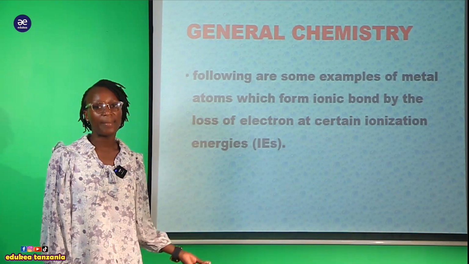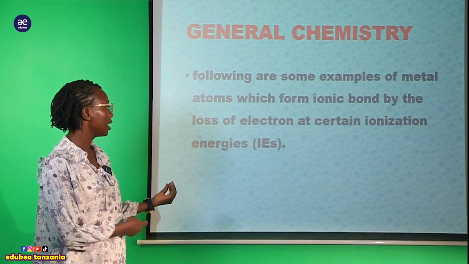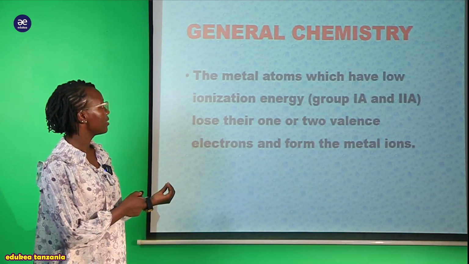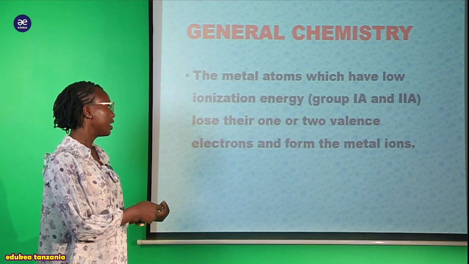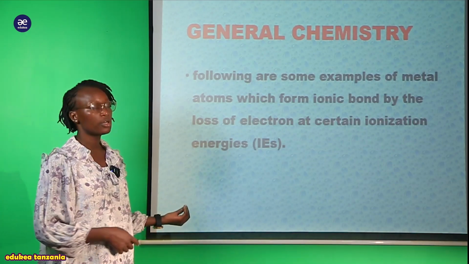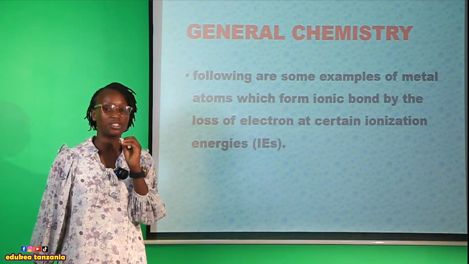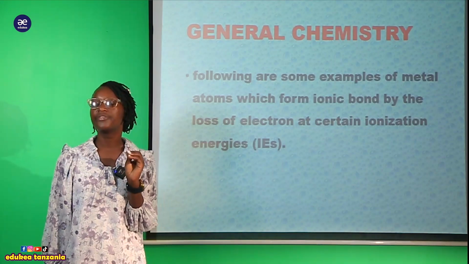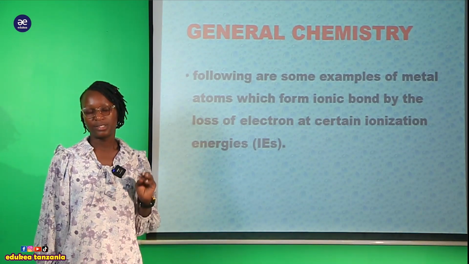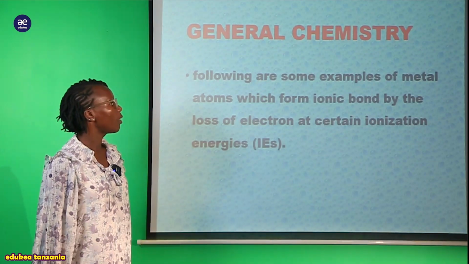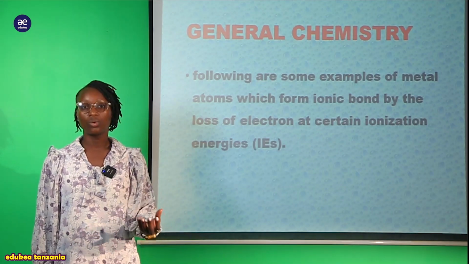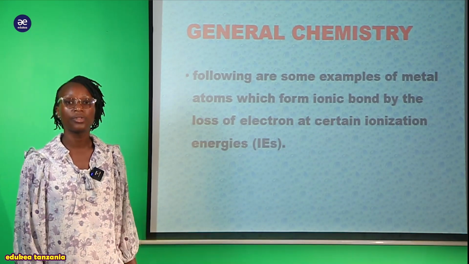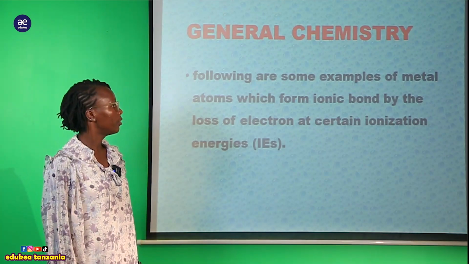Hasa kumbuka tumesema kwamba hizi ambazo zina low ionization energy, tumesema kwamba the metal atom which have low ionization energy lose their electrons and form those metal ions. Sasa kama ina high ionization energy maana kwamba it's difficult also. That's why umeona kwamba zile ambazo zina low ionization energy ndio zina ile ability ya lose their electron so as to form those metal atom, to form the metal ion.